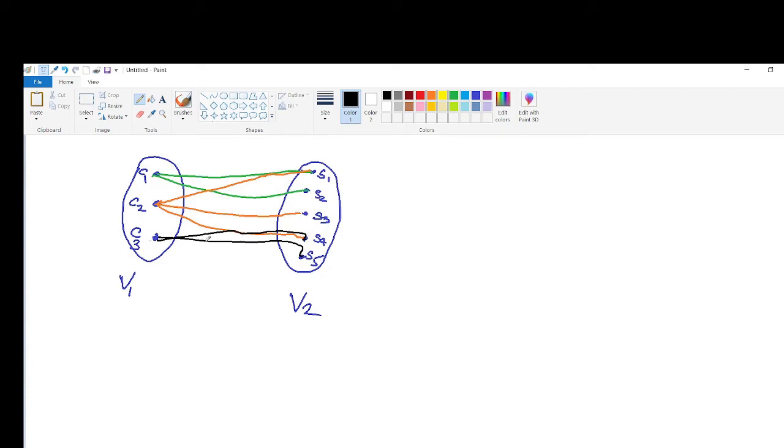S4 and S3. So these are the relations between these two vertices.